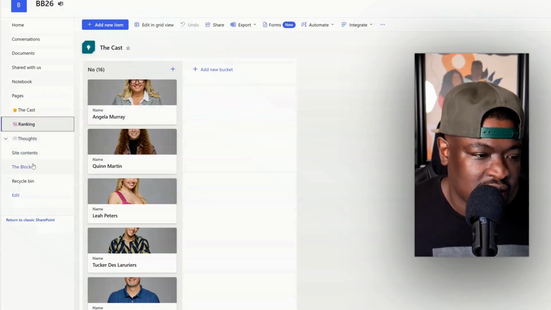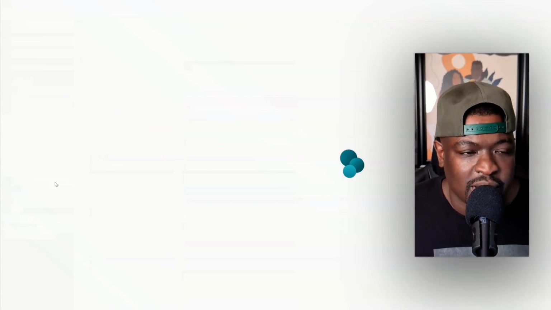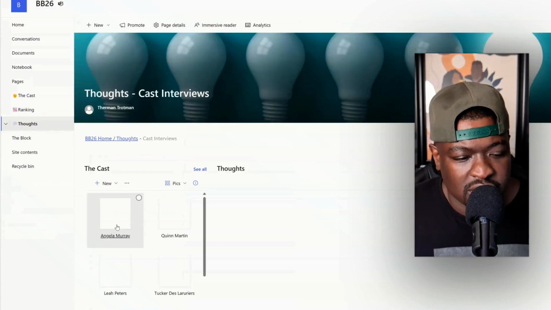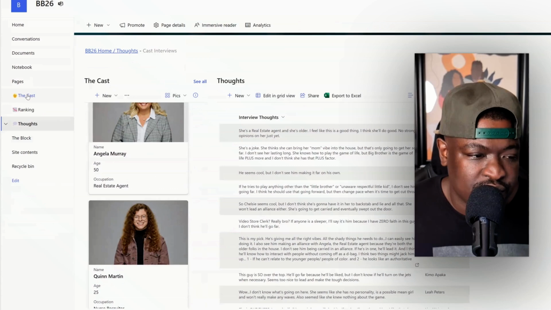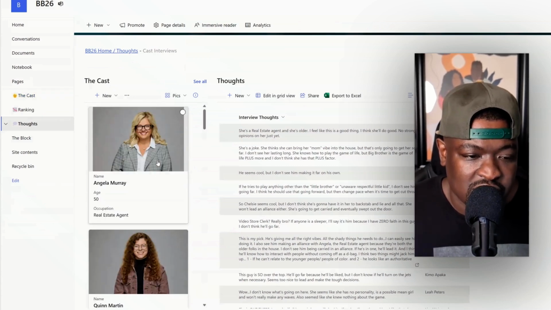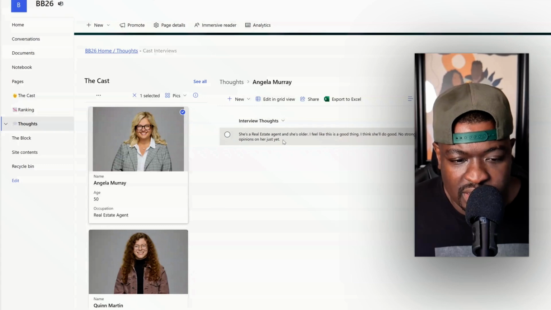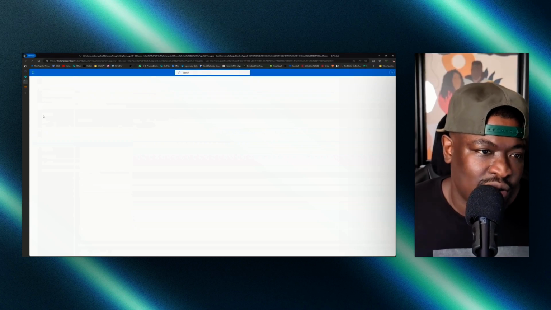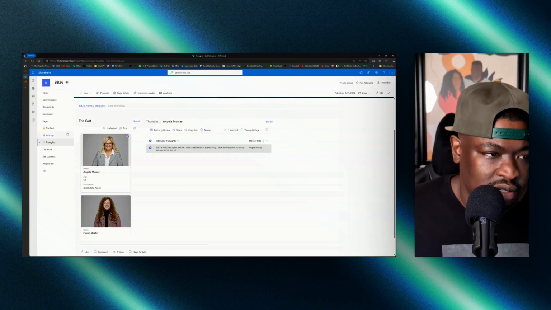Not the ranking, because that's the same list, or thoughts. So my thoughts after the cast interviews, right? I came down here and I used this same list. I just put it on this page. So now I get to select Angela, and this is a different list that filters based on this right here. It says Angela Murray. That's how I get to filter those things.